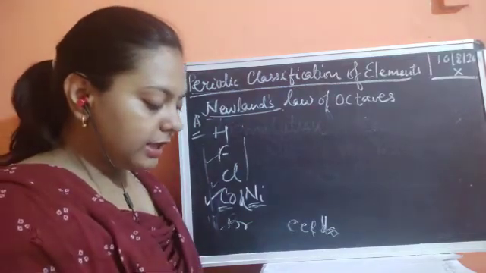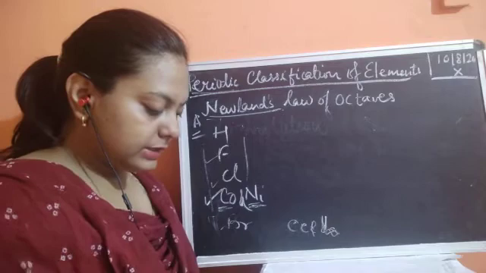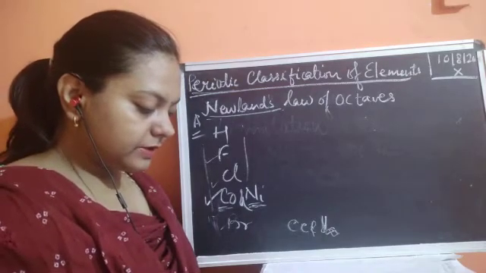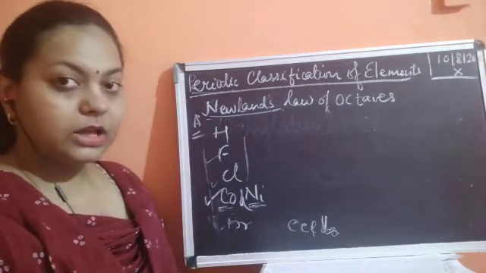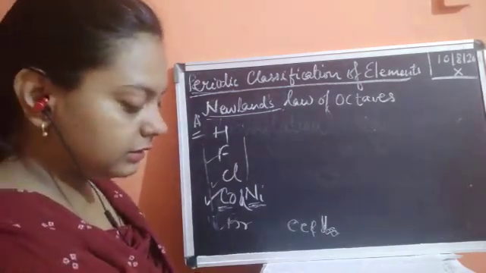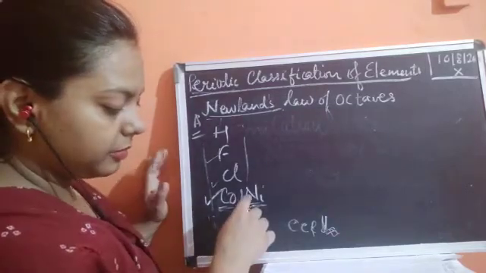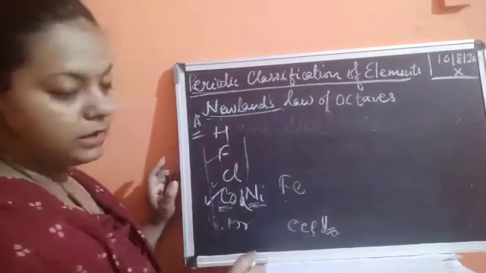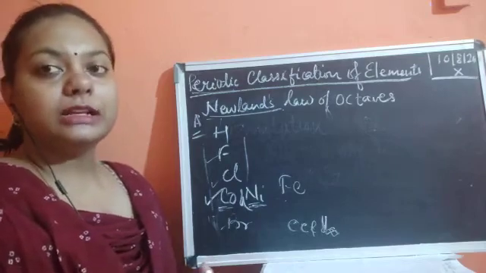Okay. Now the next thing to be discussed is that the iron, which resembles cobalt and nickel in properties, has been placed far from these elements. We can see that cobalt and nickel have very similar properties to iron, but still iron was placed very far off in Newland's law of octaves.